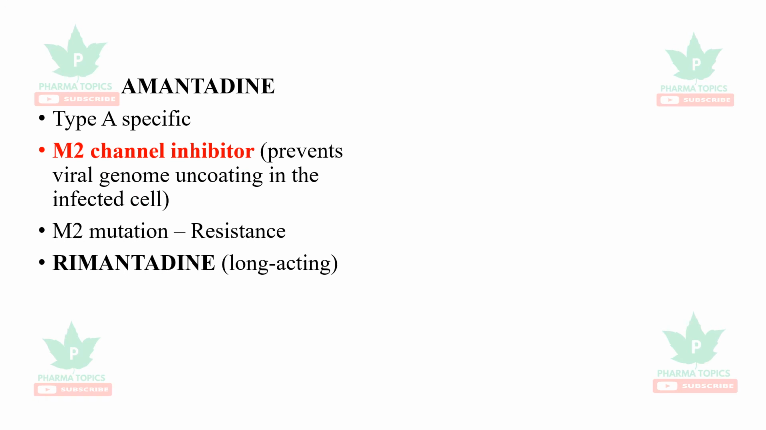Amantadine is a type A influenza specific antiviral drug. It binds to M2 channel, inhibits it, prevents the viral genome uncoating and infecting the cells. Mutation in this M2 channel may lead to resistance, and the analog of this drug is rimantadine. Only difference is it is long acting.